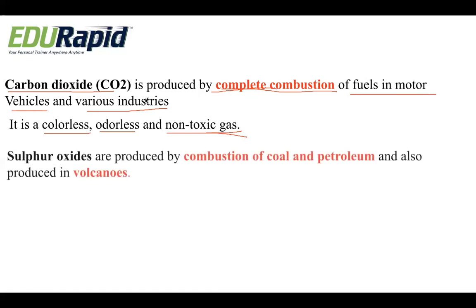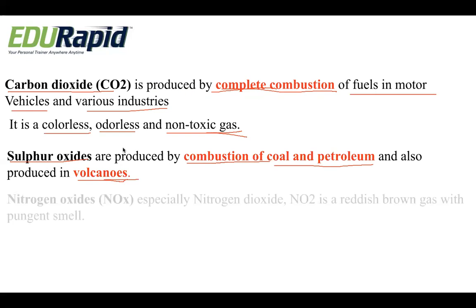So next one we have the primary pollutant sulfur oxides. Sulfur oxides are produced by the combustion of coal and petroleum. Whenever we burn coal and petroleum, the gas produced is sulfur oxides, and they are also produced in volcanoes. In some volcanoes we also have traces of sulfur oxides.